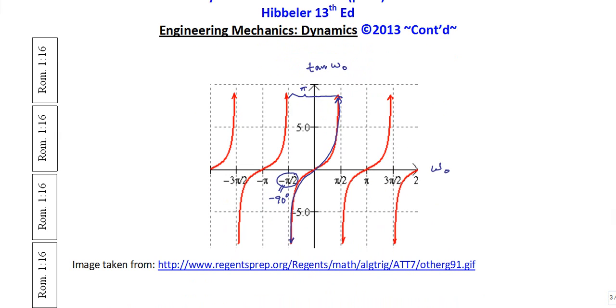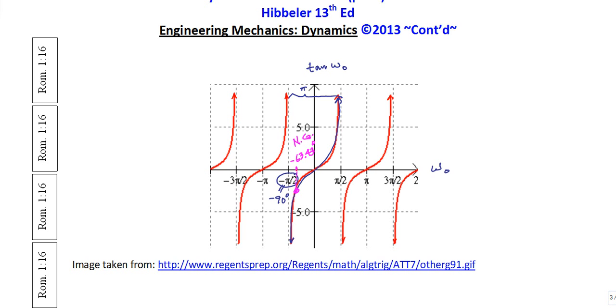But let's just look at the minus 63.43. If this is 90 degrees, the minus 63.43 degrees, let me do it in a different color altogether. Let's pick pink here, is going to be somewhere down around here. Okay, this is approximately minus 63.43 degrees. And that's no good. We already said that's no good.